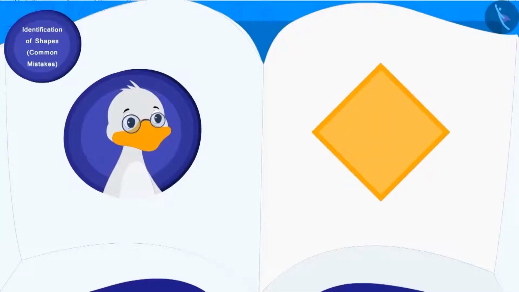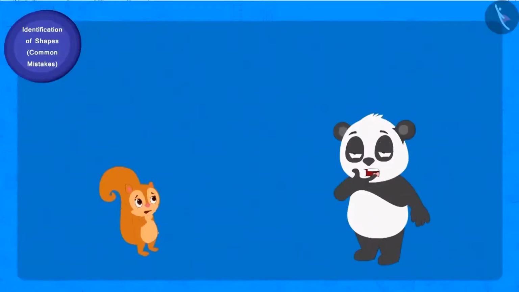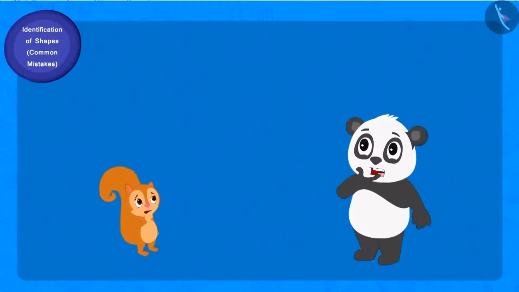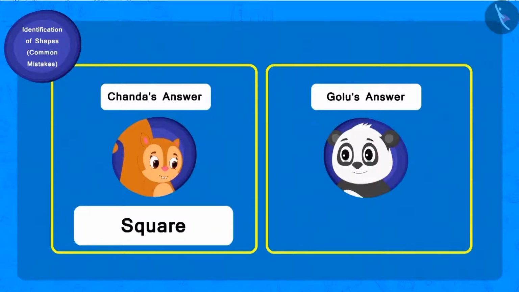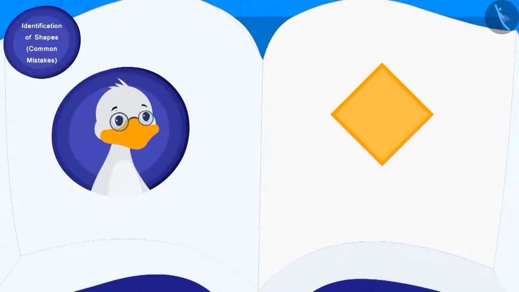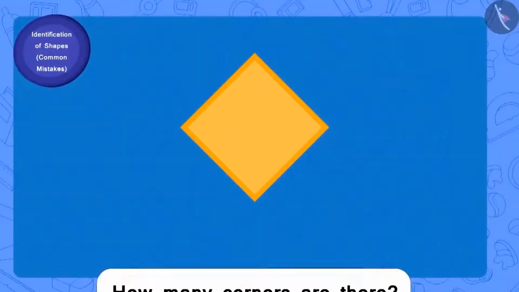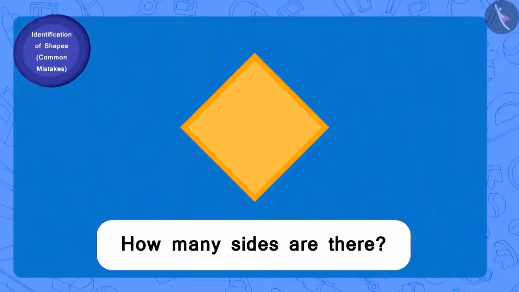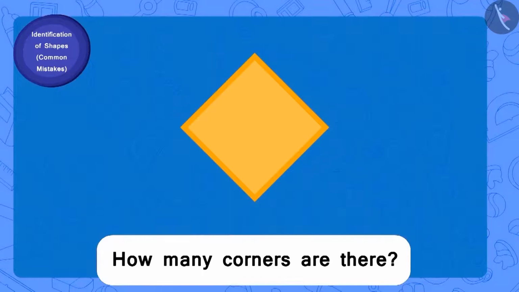Chacha first showed this piece of burfi. Both Chanda and Golu started thinking. Both of them wrote their answers. Here is Chanda's answer and here is Golu's answer. Come, let us look at the piece of burfi that Chacha has shown. How many sides does it have? 4. And how many corners? 4.